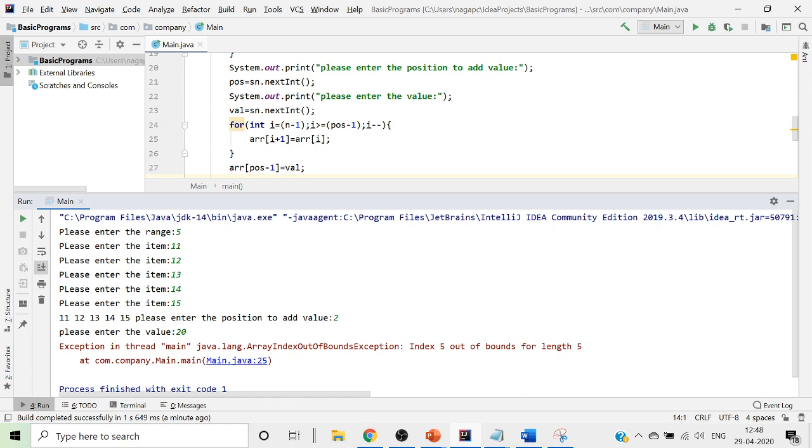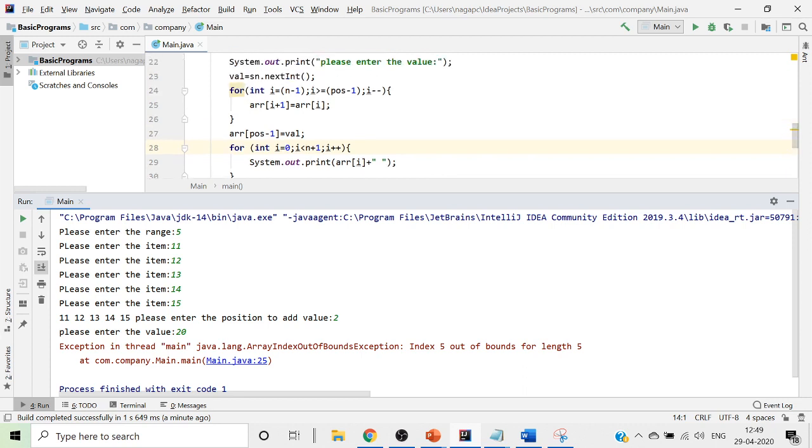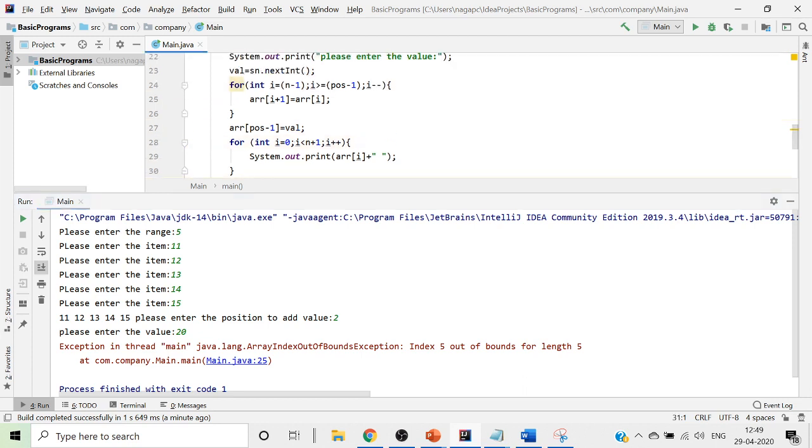Just a second. So it's not working in this case.